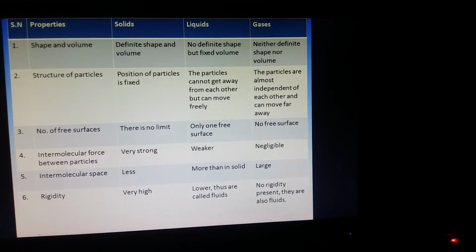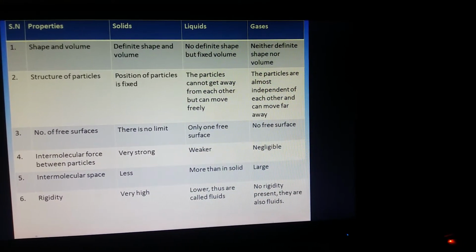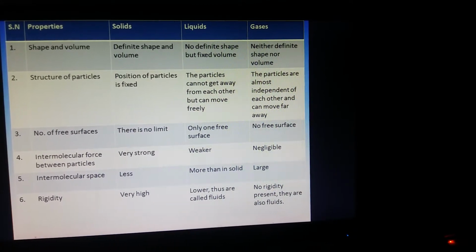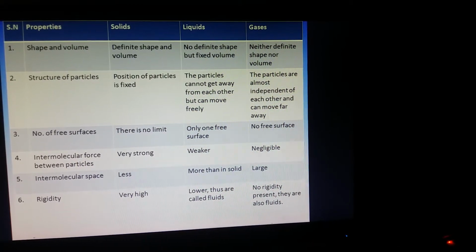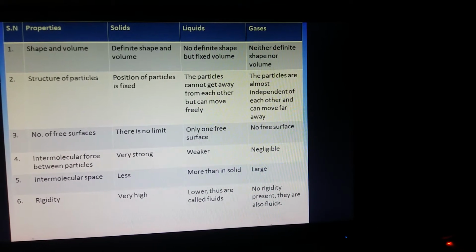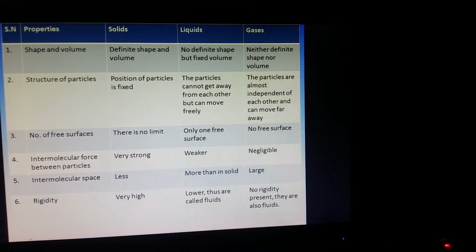The intermolecular force between particles is very strong in solid. In solid, the attraction between the particles, which is called intermolecular force, is very strong. Therefore, they are fixed in shape and size. In liquids, the force is weaker. Therefore, they can flow. And in gases, this force is negligible.